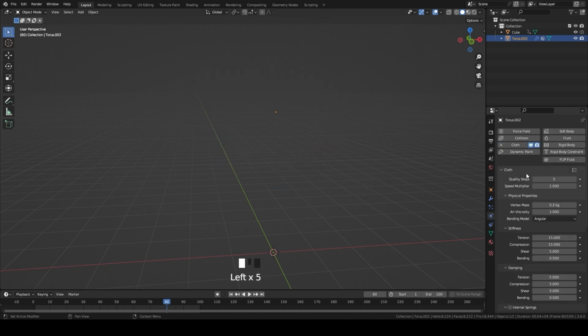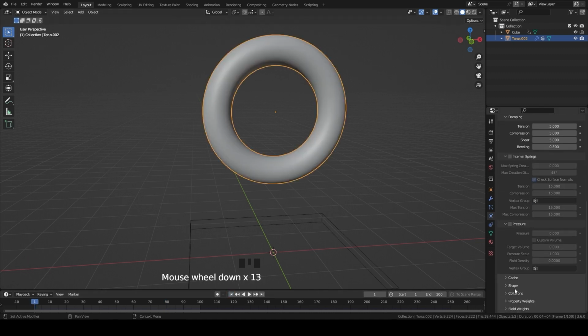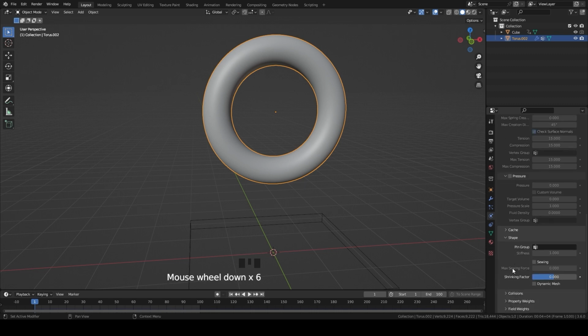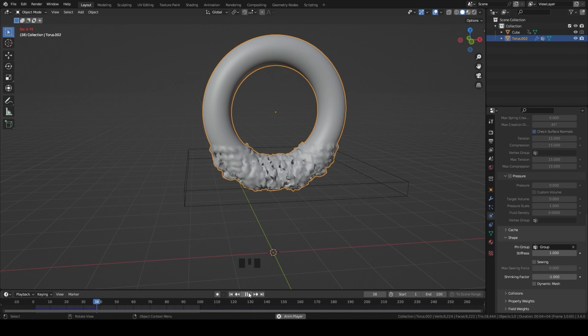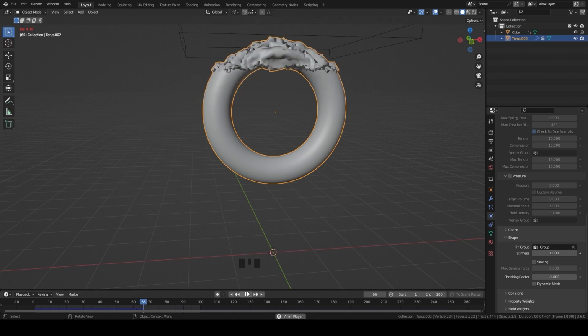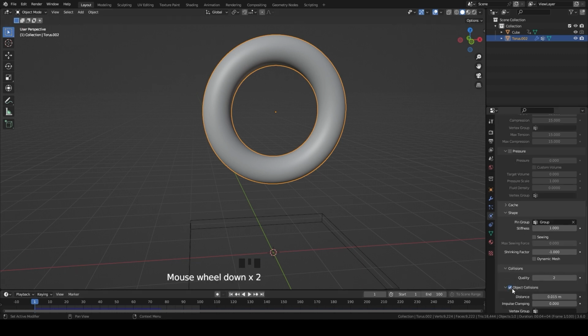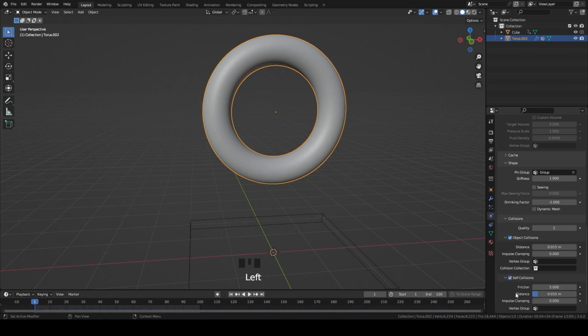Now in physics, add cloth simulation. In shape, pin the vector group and set the shrink factor to -1. Now go on collision and tick self collision.